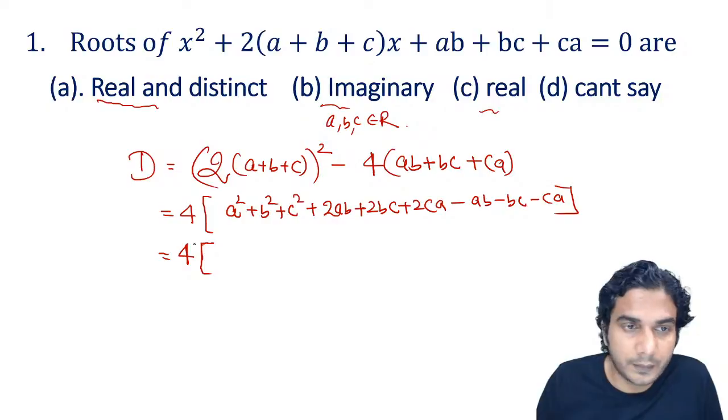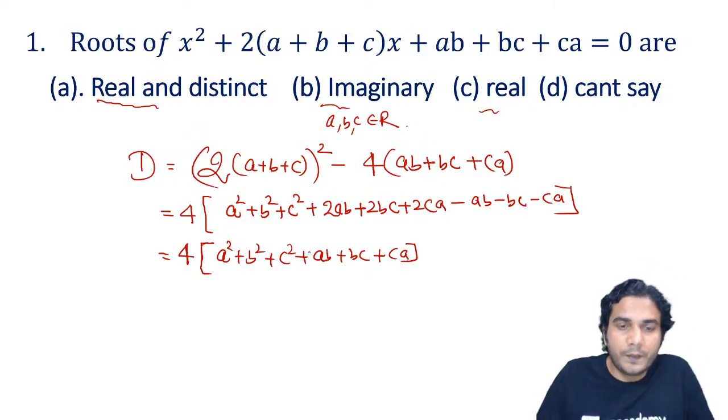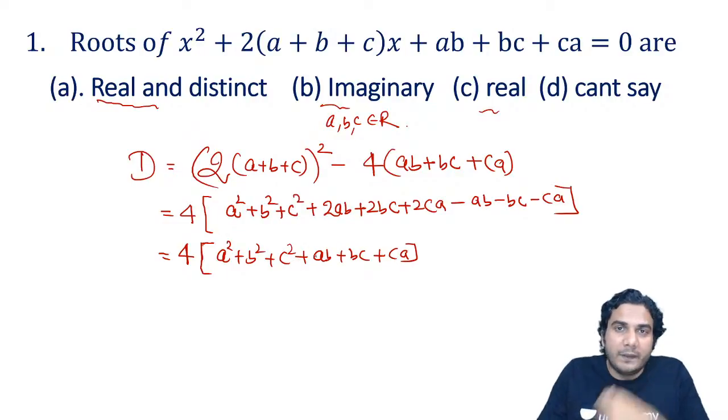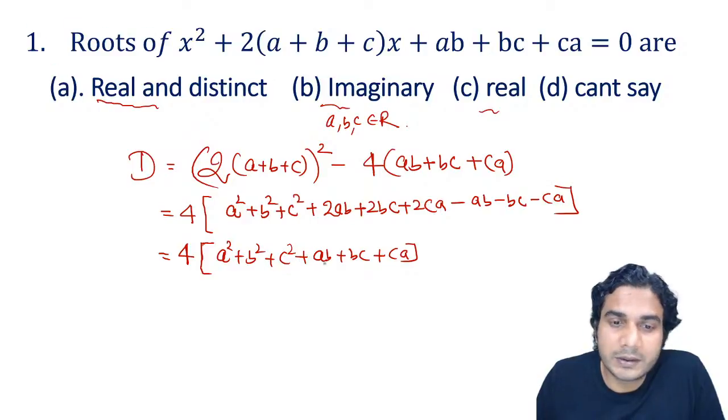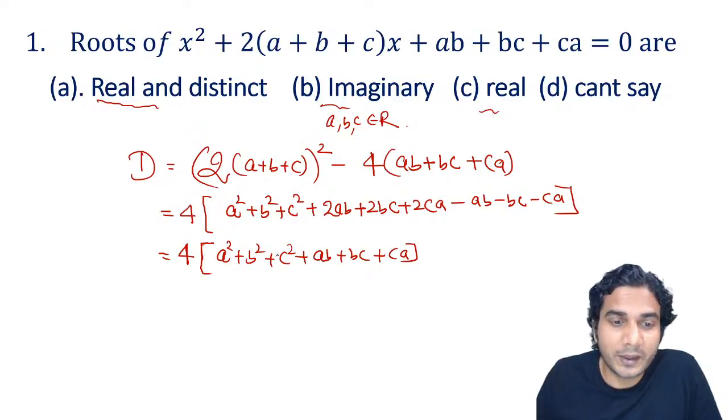So we need to conclude whether roots are real or imaginary. I'll write this expression as a square plus b square plus c square plus ab plus bc plus ca. Now, how to prove that this expression is either always positive or always negative? Certainly it is not always negative. Why? Because if a, b, c are positive, then obviously this expression will be positive because you can't see any negative sign in it. So it is positive for some values of a, b, c. It might be negative, so that we need to check. How to check it?